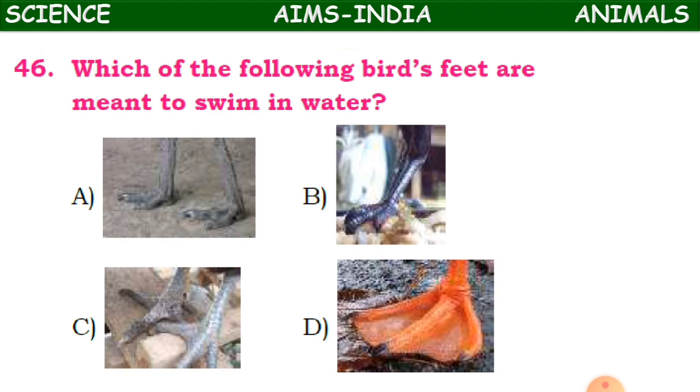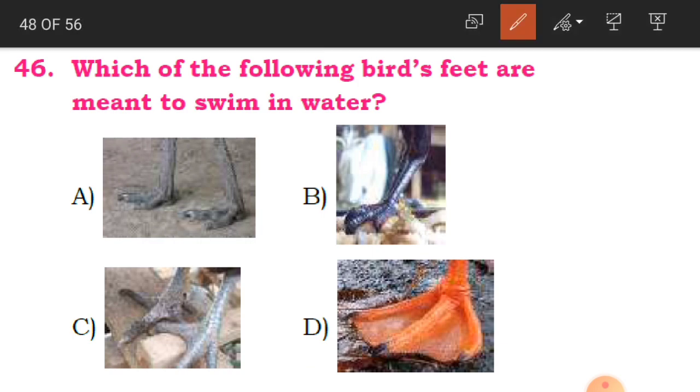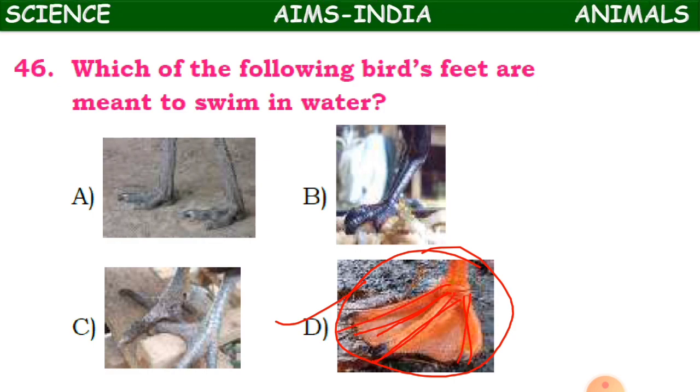Now, which of the following birds' feet are meant to swim in water? See here, children, you have got different types of feet. We have to identify which feet help to swim in water. Like we have learnt, webbed feet are used to swim in water. So where are the webbed feet? Yes, that is D option. The toes are covered with skin, which helps them in swimming.